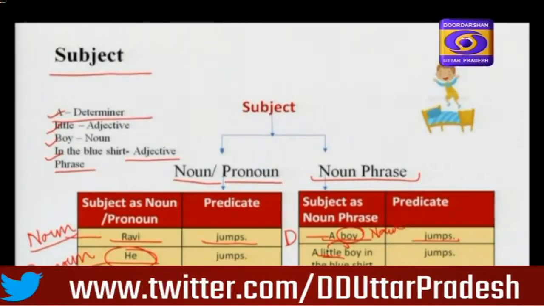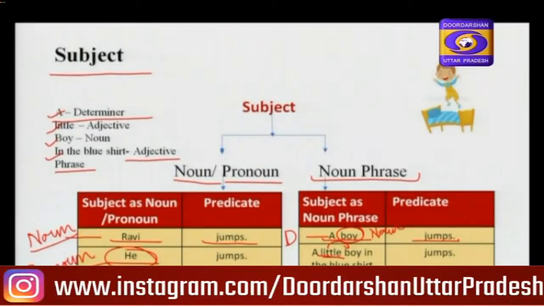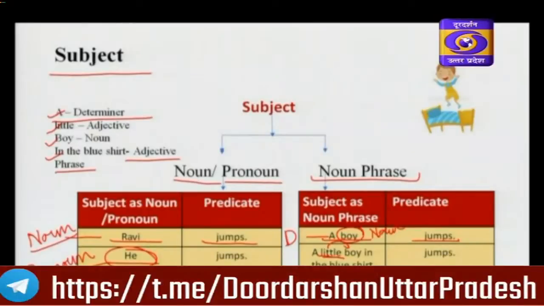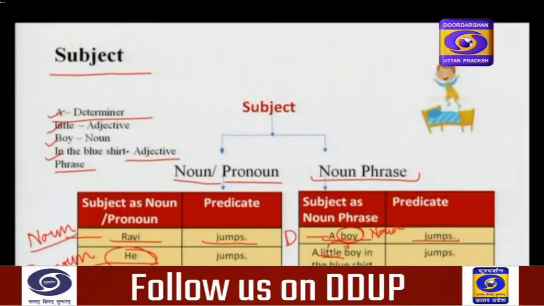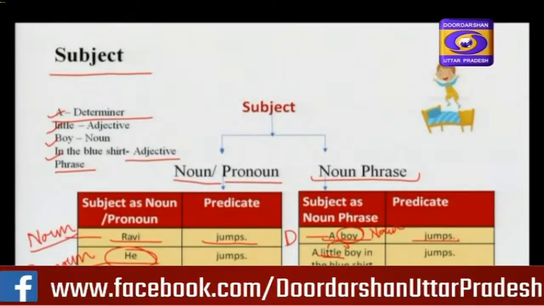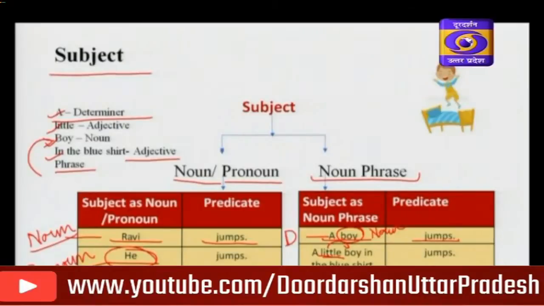What is an adjective phrase? An adjective phrase is a group of words that describes the quality of a noun. Here, this adjective phrase is describing the quality of a noun, which is boy.